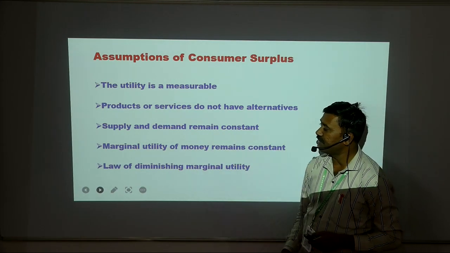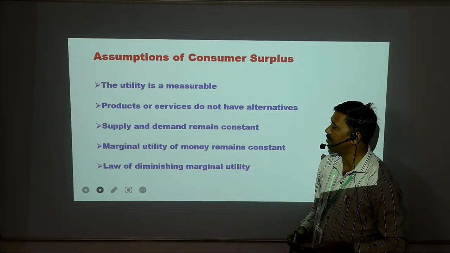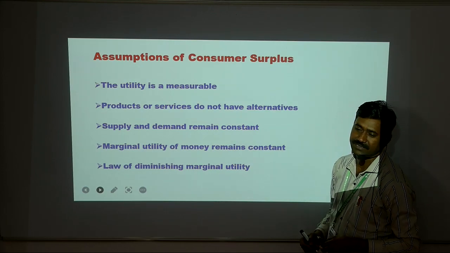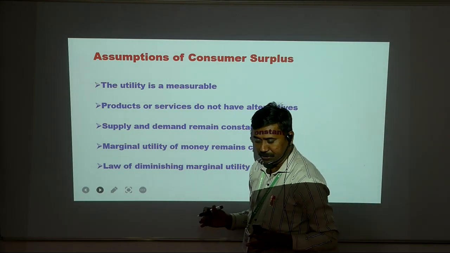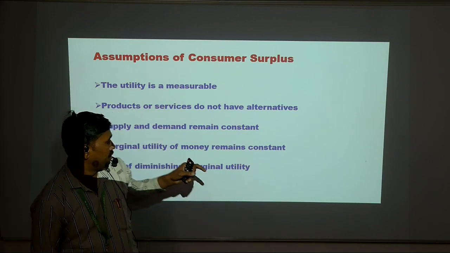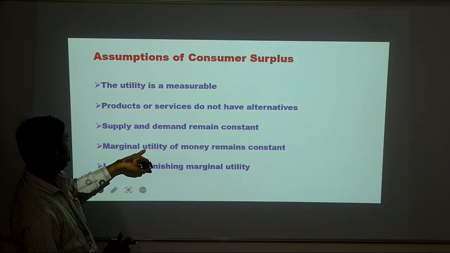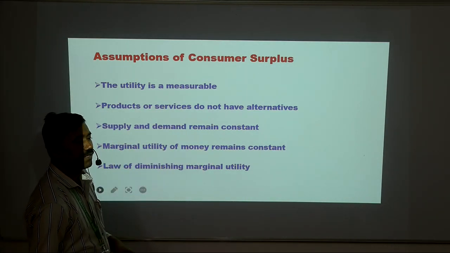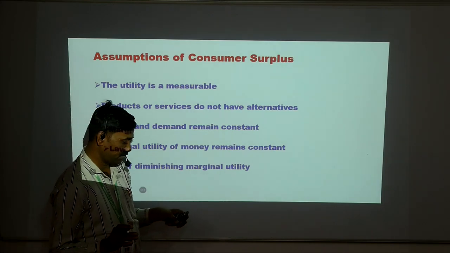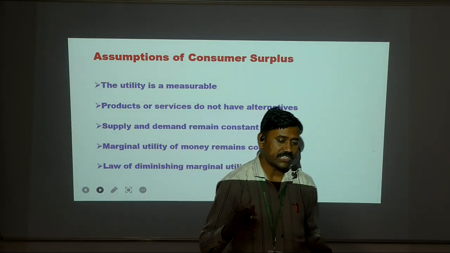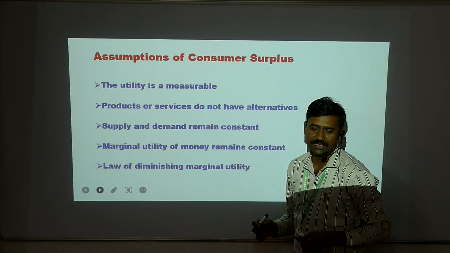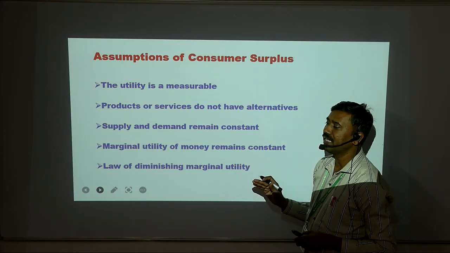Another assumption is that the marginal utility of money remains constant. If the utility of money changes, the consumer will not get the surplus.